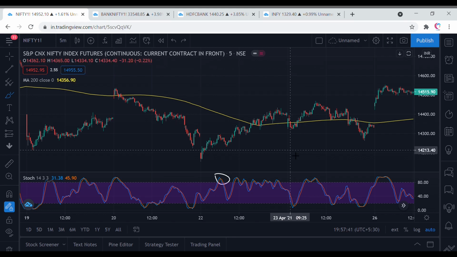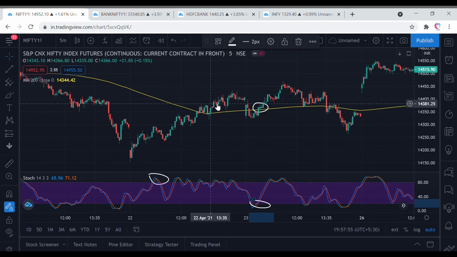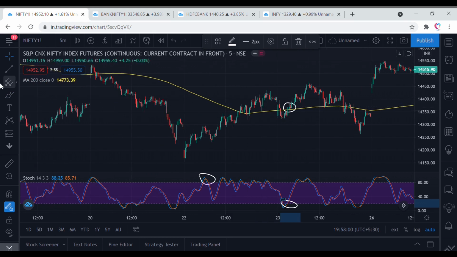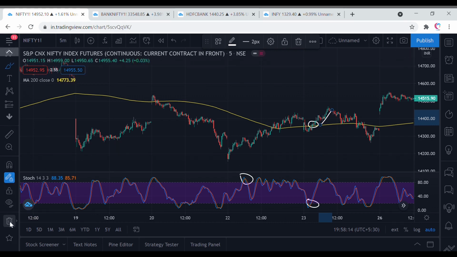So here we have got another one. You can see the price went up above the 200-day moving average and the stochastic went from the oversold zone to the neutral zone. So we got a long signal at this point, which is around 14,370, and by the end of the day you would have made a good profit of 100 points. The key here is to keep trailing your stop loss and have a tight stop loss in the system, which will help you minimize losses and increase your profit.